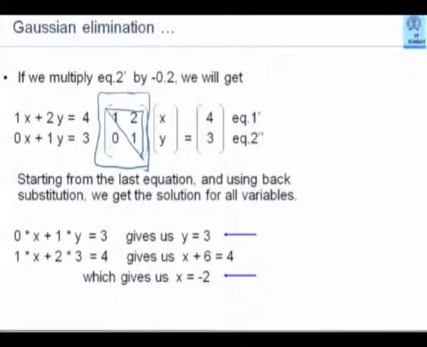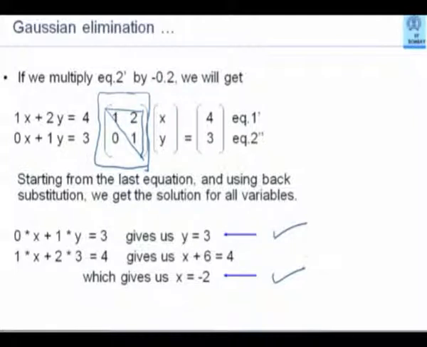And the property of an upper triangular matrix in the context of a system of simultaneous linear algebraic equations is that I can very easily find the values of all unknown variables starting with the last equation and moving backwards using back substitution. So here, for example, the last equation 0x plus 1y equal to 3 directly gives me y equal to 3. I take that value of y, go back to the previous equation, substitute y, and I can calculate x.